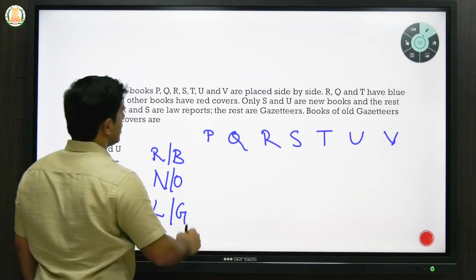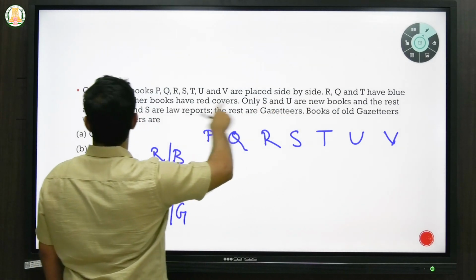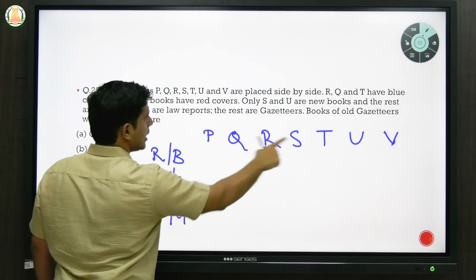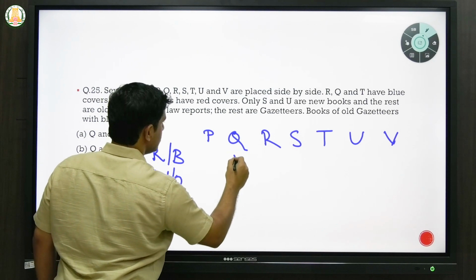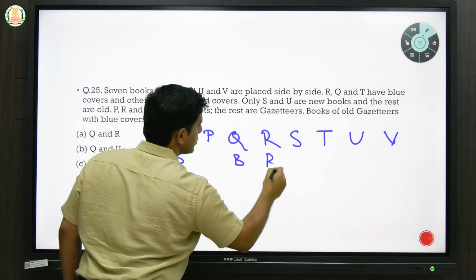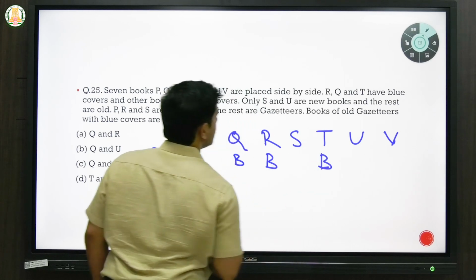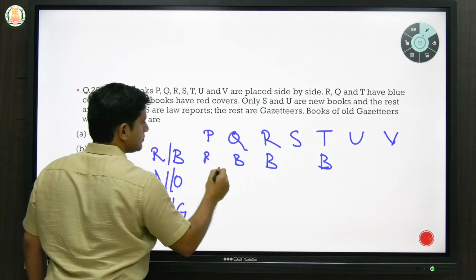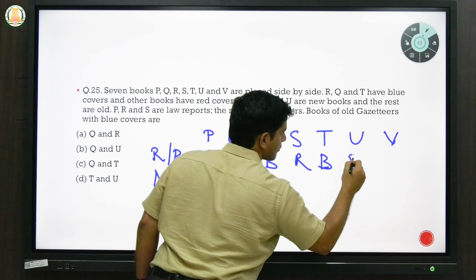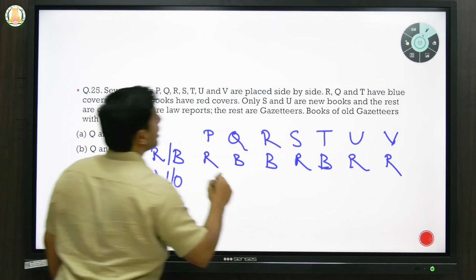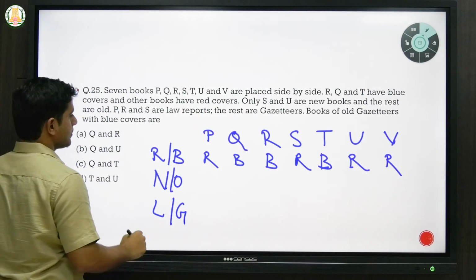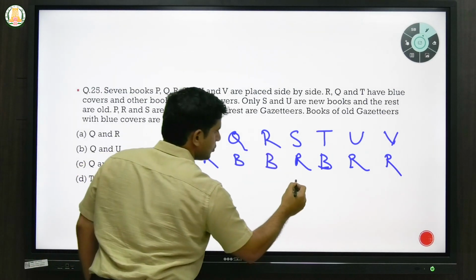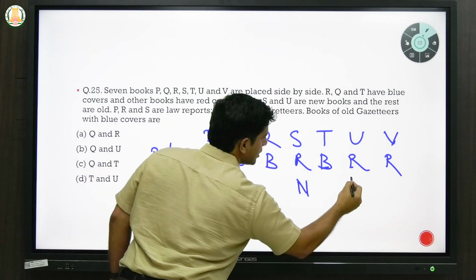Now let's say R, Q and T have blue covers. So R is blue, Q is blue and T is blue. So the rest would be red. Next they are saying only S and U are new books. That means S is a new book and U is a new book.